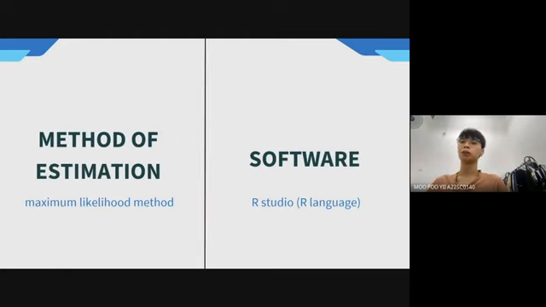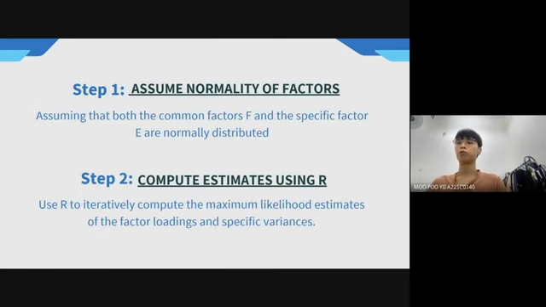The method of estimation for the factor analysis we use is the maximum likelihood method. The software we use is RStudio. We have two steps for our maximum likelihood method. The first step is assuming normality, that the common factor and specific factor are normally distributed. In step two, we compute the estimate using R. We use R to iteratively compute the maximum likelihood estimate of the factor loadings and specific variance.